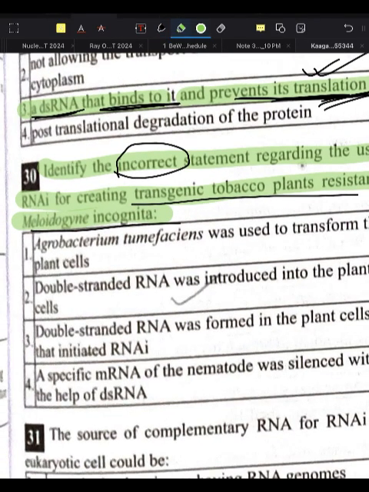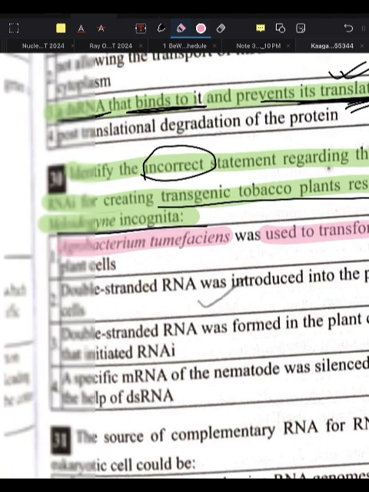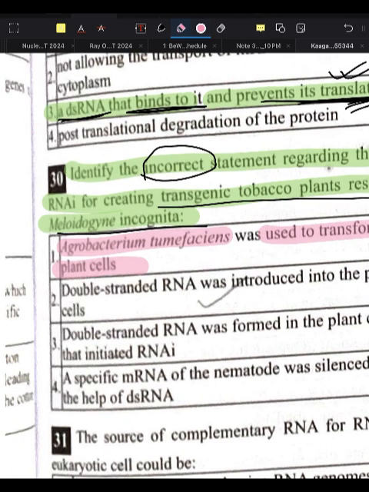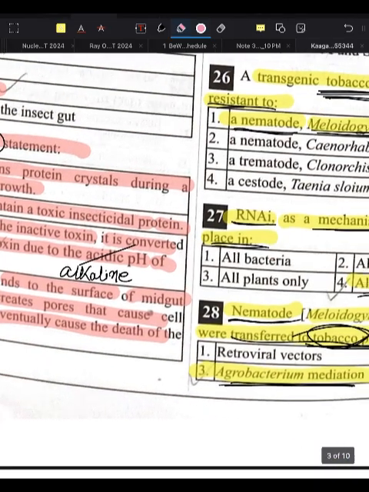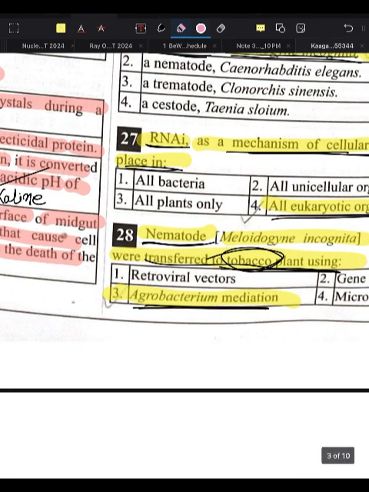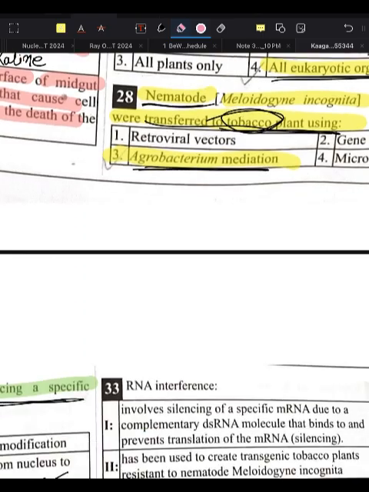First it says Agrobacterium tumefaciens was used to transform the plant cell. Yes, this is a true statement. We have already read here.